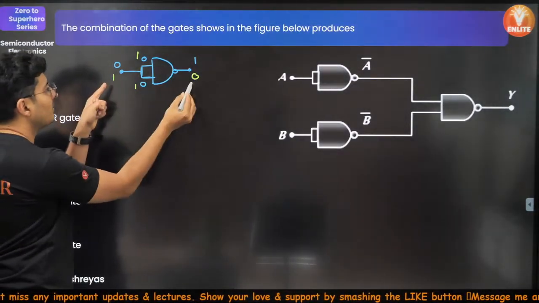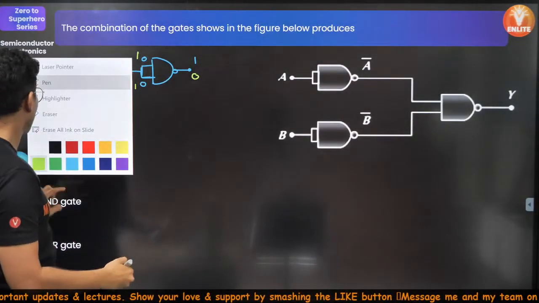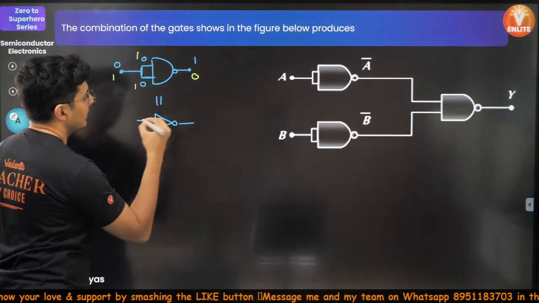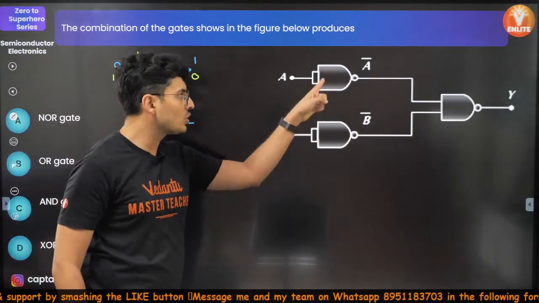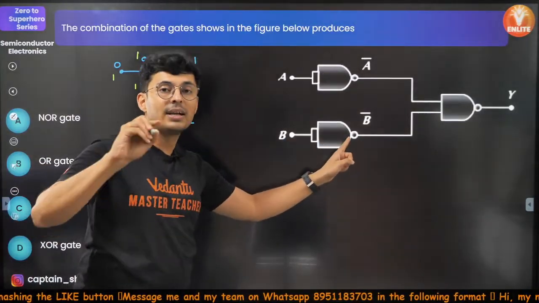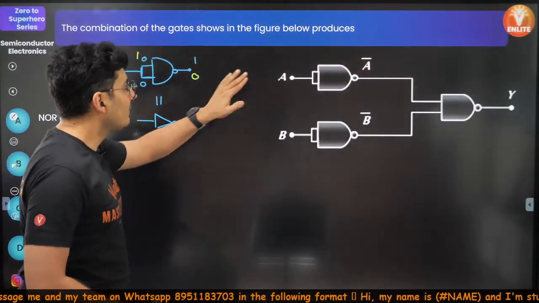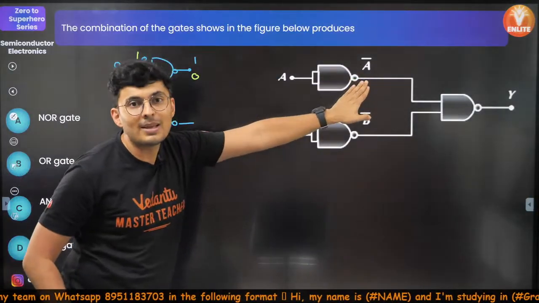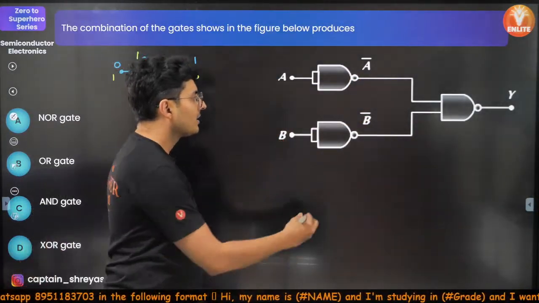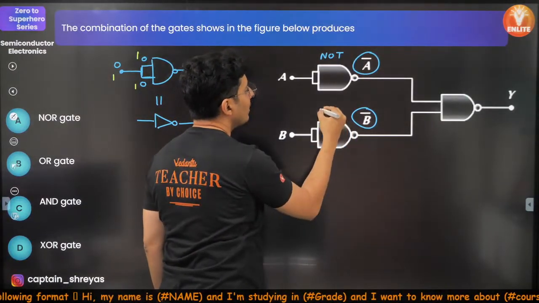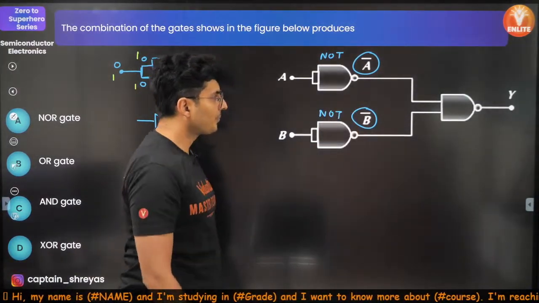So if you give 1, it becomes 0. If you give 0, it becomes 1. Hence, this is equivalent of a NOT gate. So wherever these two gates are there, think as if it is a NOT gate. Alright? So if this is A, naturally this will be A bar. If this is B, this will be B bar. Because this is actually behaving like a NOT gate.